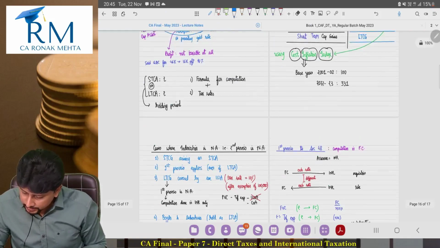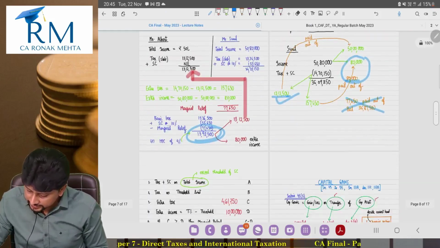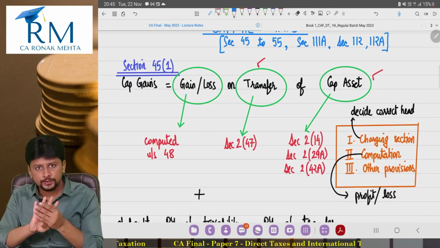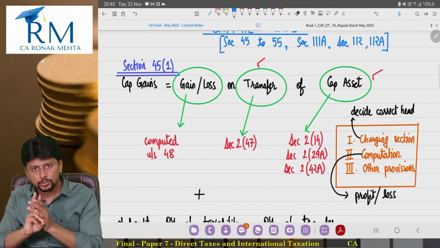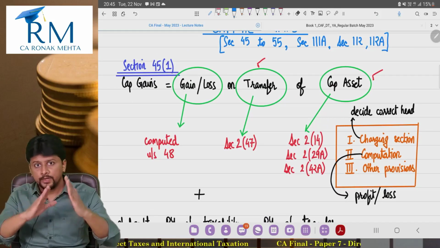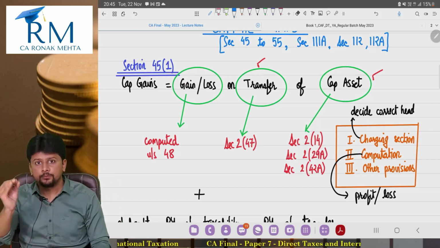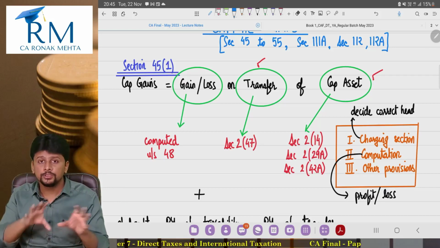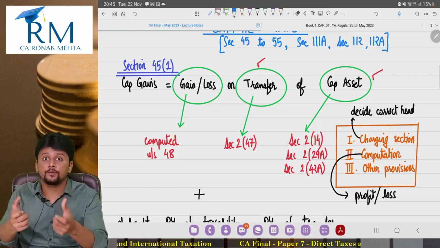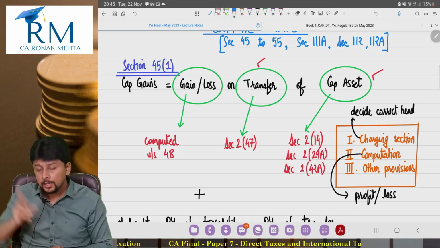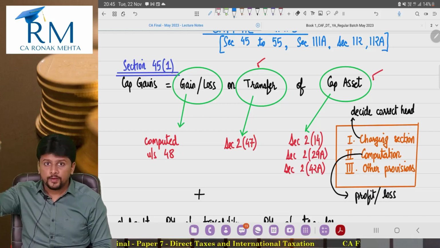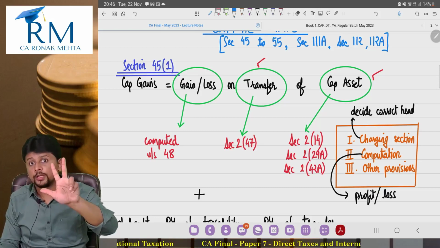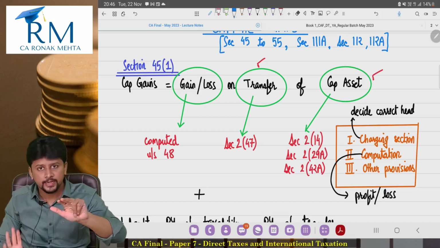if you remember, our base was our charging section 45 subsection 1. Capital asset, we saw the definition, 4 exceptions, securities by FII, unit linked insurance policy, the short term long term distinction, 12 months, 24 months, 36 months, transfer, sale, exchange, relinquishment, conversion of capital asset into stock in trade, compulsory acquisition, zero coupon bond, matured, redeemed, 53A of Transfer of Property Act, the definition of transfer, gain or loss computation, from full value of consideration, transfer expenses, clause 1, cost of acquisition, cost of improvement, clause 2, 48, clause 3 pending, we will discuss it much later.